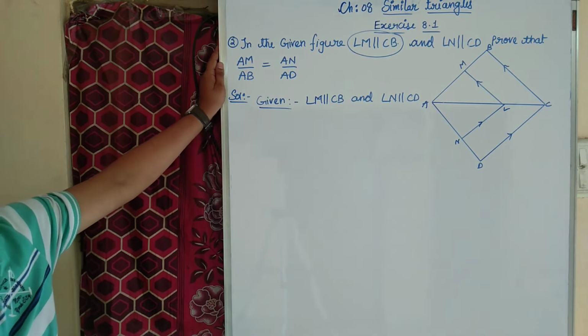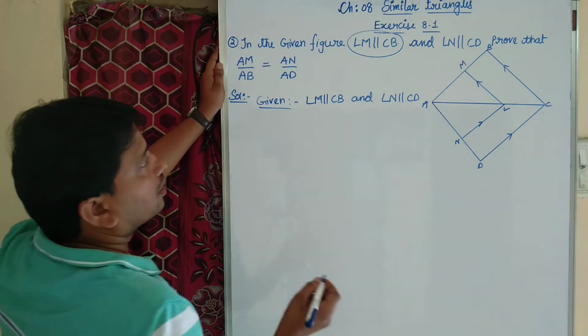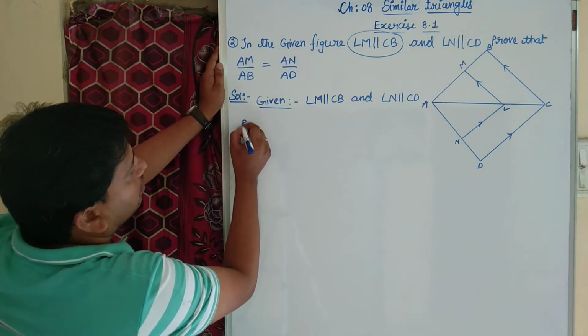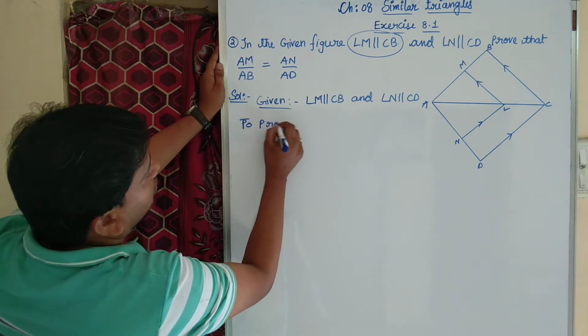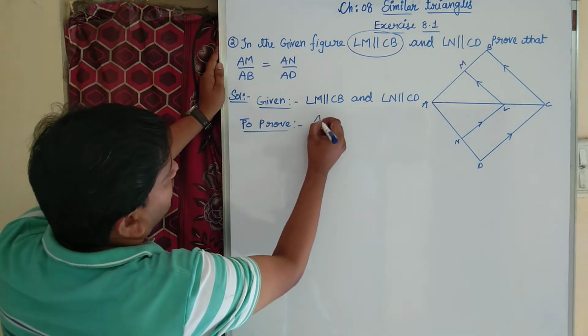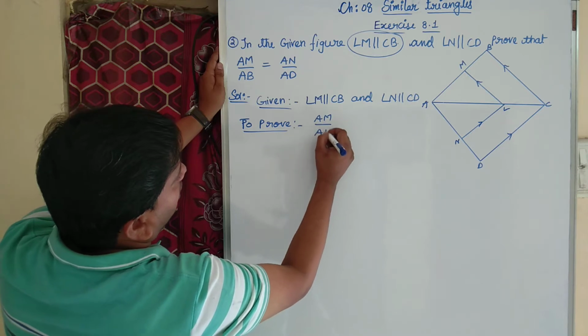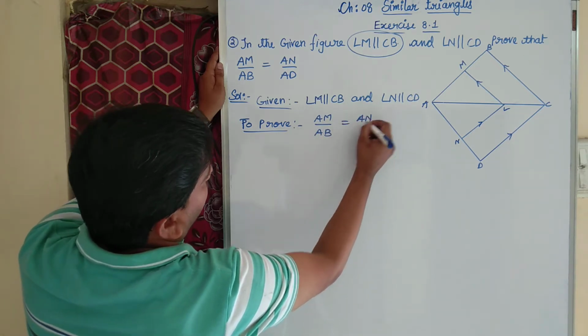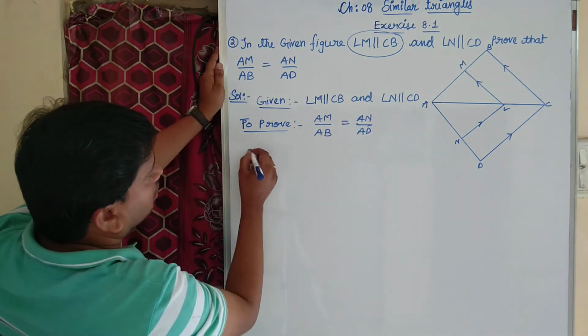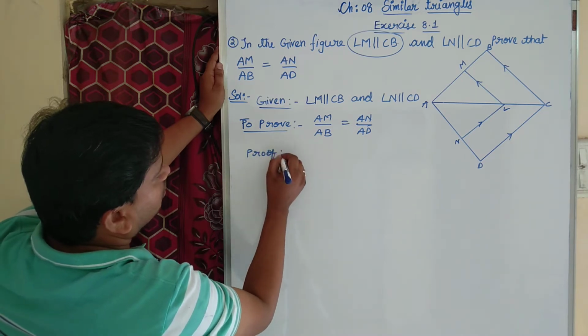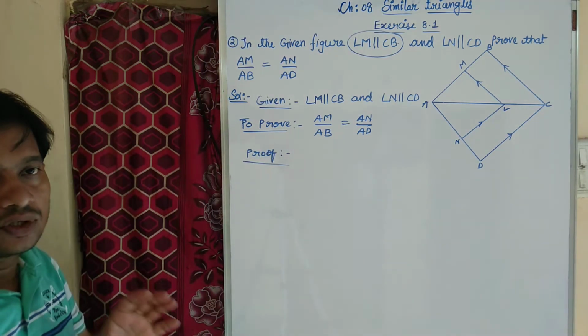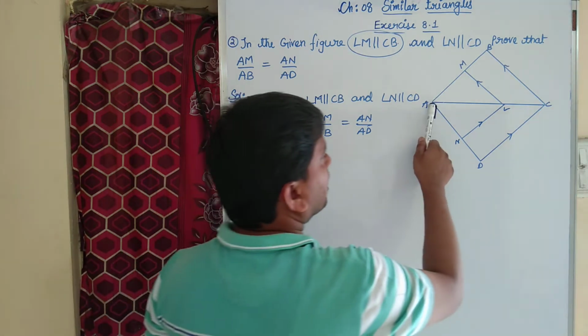Now what we need to prove is AM by AB equal to AN by AD. Now the proof: first we will consider triangle ABC.